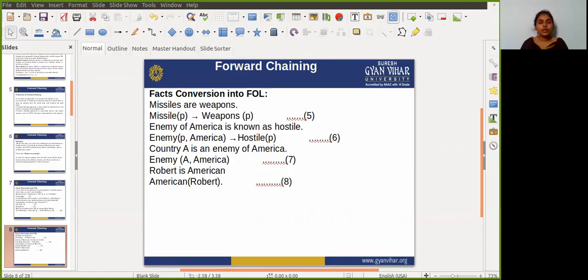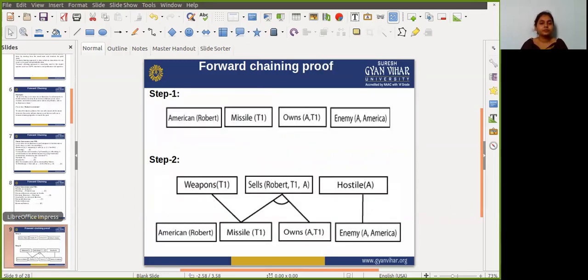So by using a forward chaining proof, we have to follow some steps. In the first step, we will start with the known facts, and we will choose the sentences which do not have an implication, such as American(Robert), Enemy(A, America), and Owns(A, T1).